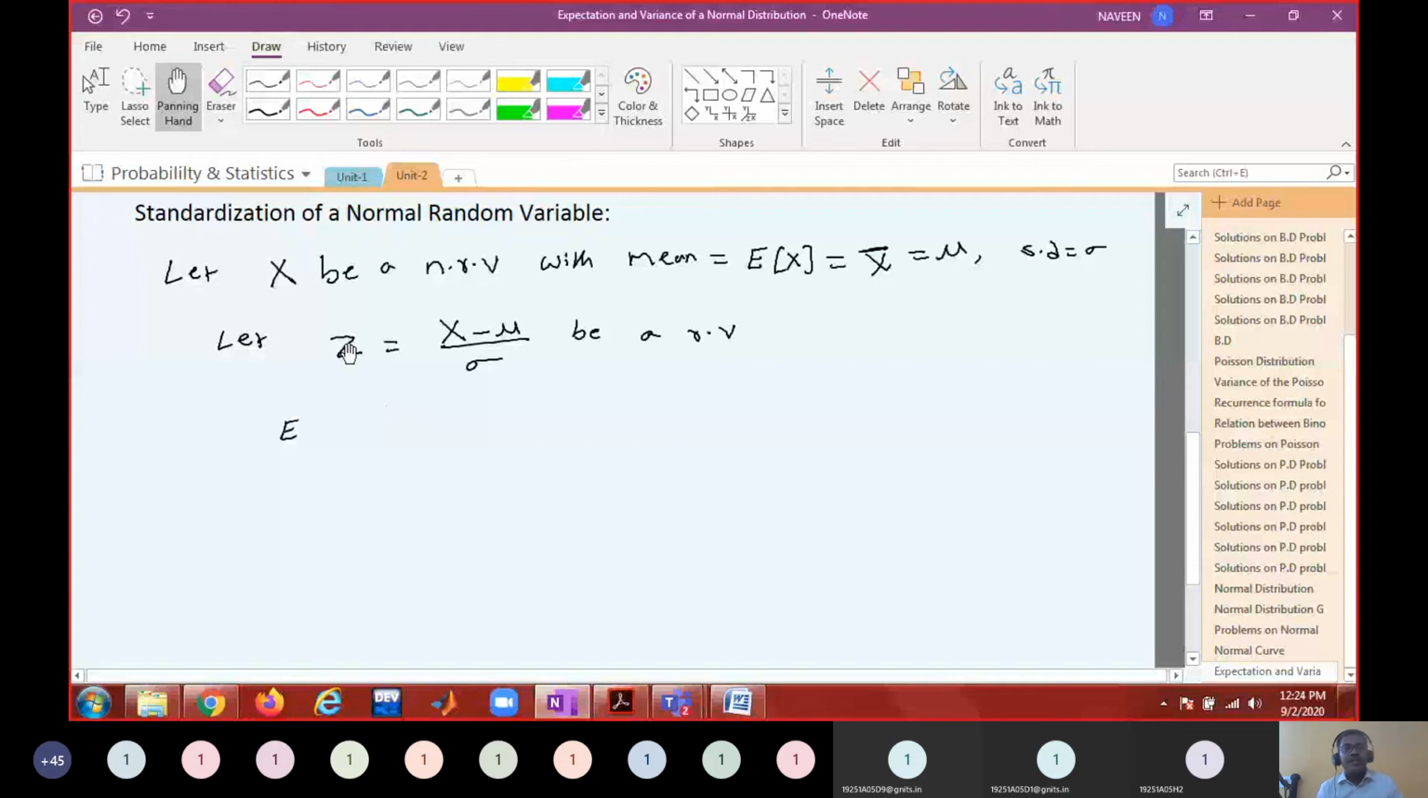Now for this normal distribution, what will be the expectation and variance? What is expectation of z?